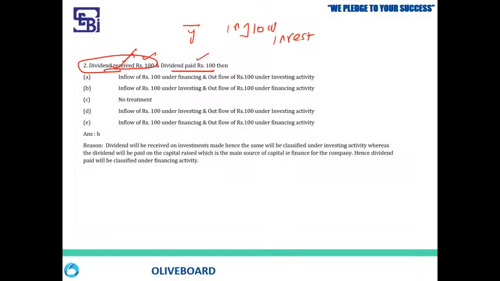Next one, dividend paid. Why do you pay dividend? Because you raised funds from the investors. So you will be making payment of dividend to your investors, to your shareholders. Which activity is it? It is financing activity. It is an outflow because I paid. So the first one is inflow from investing, and the second one is outflow from my financing activity. So the answer is B: inflow under investing and outflow under financing activity.